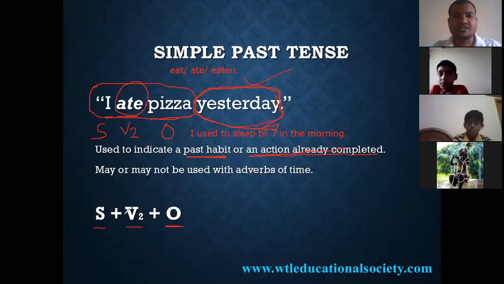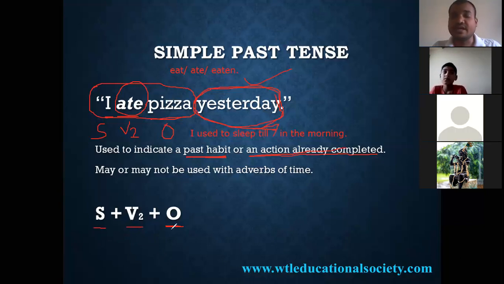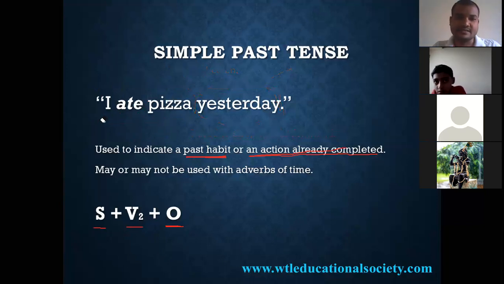So what is the structure for simple past tense? Subject plus V2 plus object. Clear? So that is about the simple past tense.